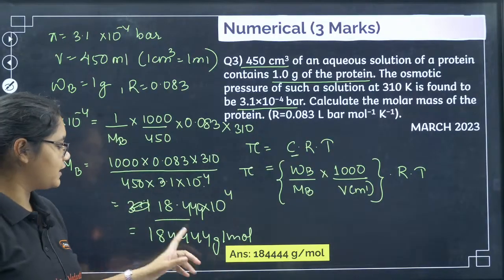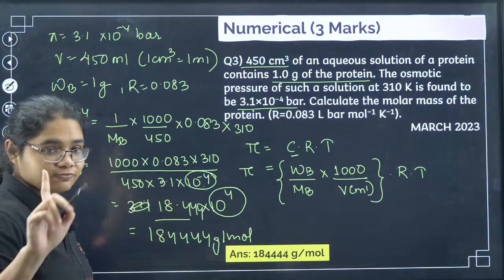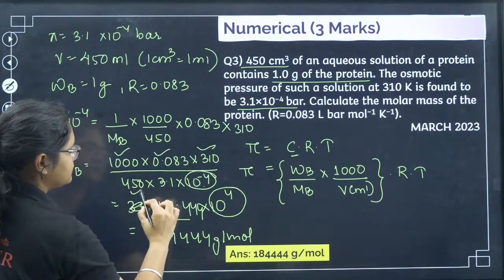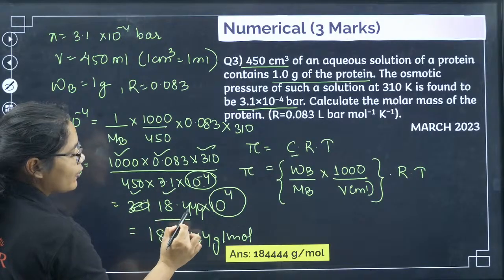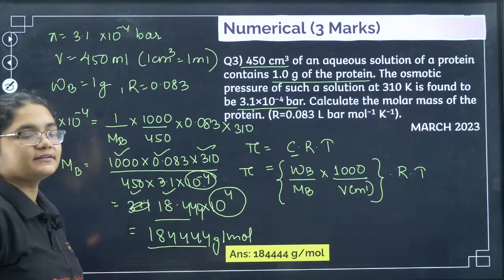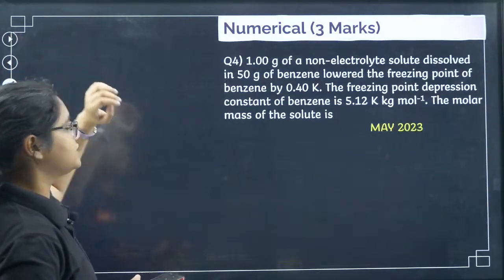Is it clear to everyone? See, this minus 4 will go up and it will become 10 to the power of 4. And if I solve this, match this 1000, this one, and this one, I will get 18.444. And if you multiply with 10 to the power 4, you will get this answer. Is it clear? Okay, everyone, let's move to question number 4.